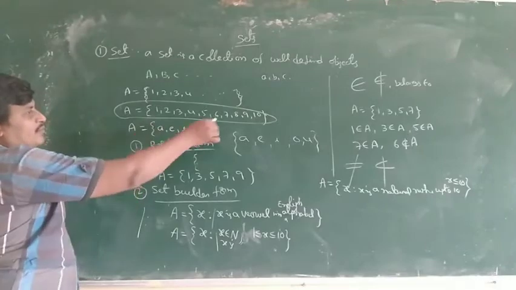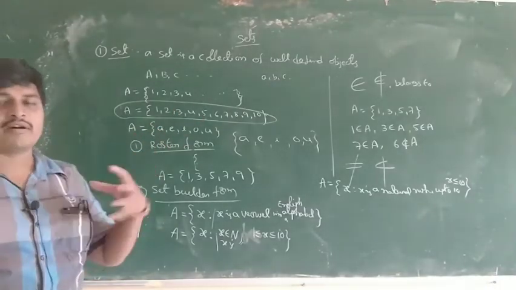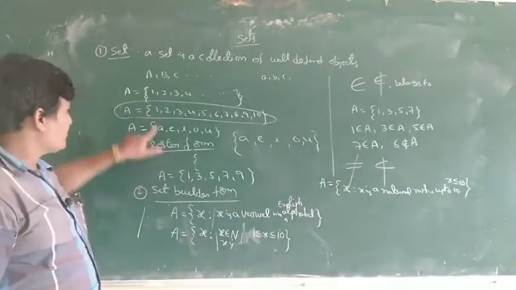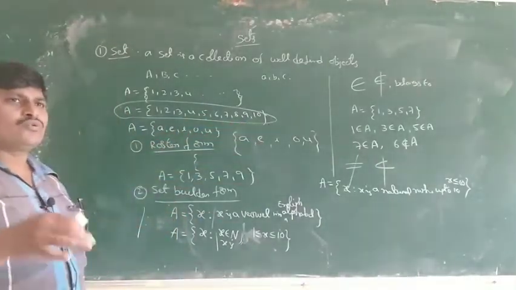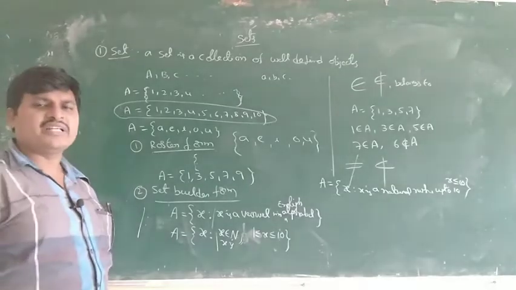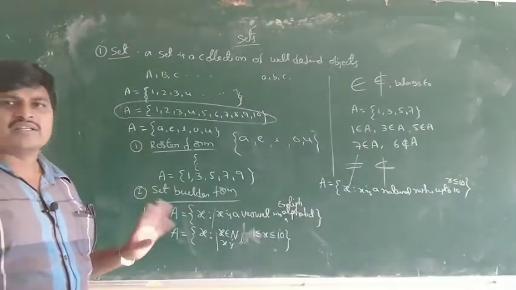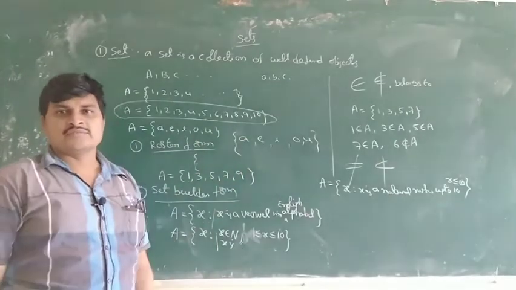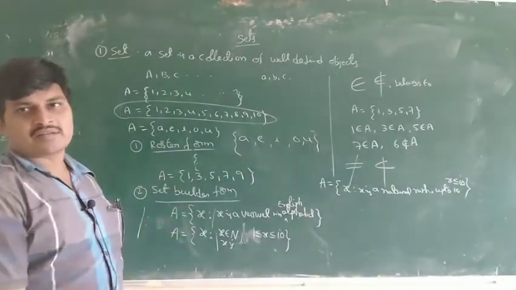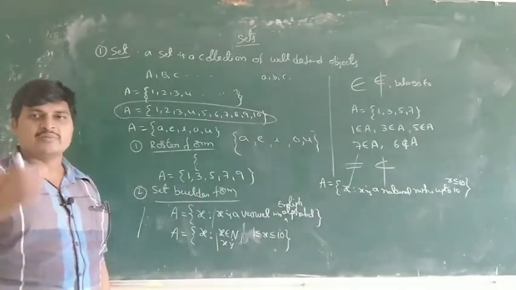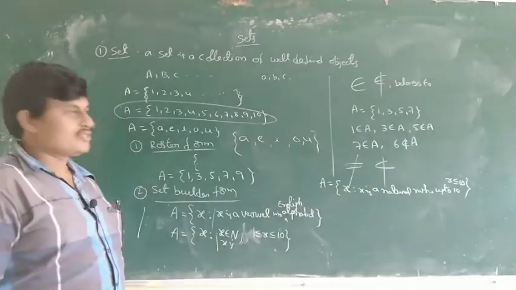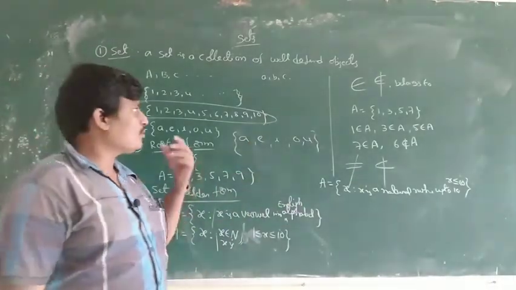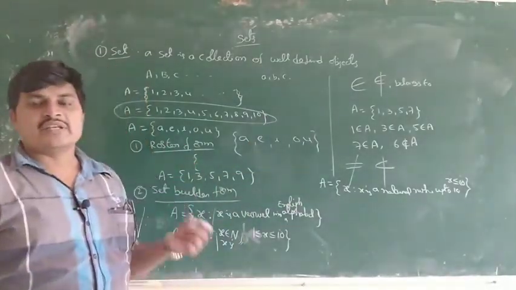So a finite number of elements is called a finite set. Finite can be 1 crore, 2 crores, millions, 10 millions, billions, and so on, that is still finite. Finite is nothing but the last number is there. Confirm the last number is there, or 1 crore, 1 billion, 100 billion, any number. So if the last number is confirmed to be there, this is a finite set. If we don't know the last number, it is an infinite set.